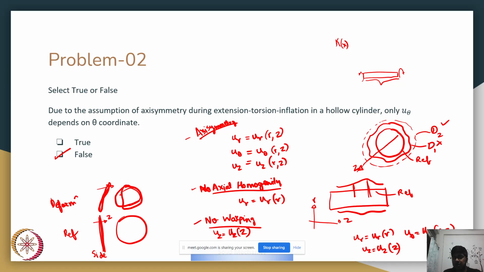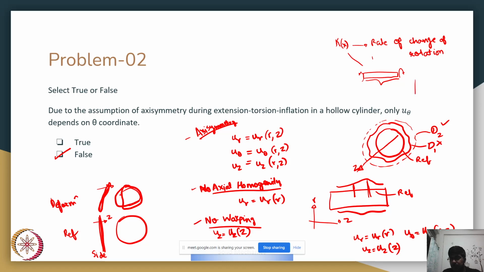That is twist. The rate of change can be dependent on z, it cannot be a constant, like some k. Yes, twist can vary, right?